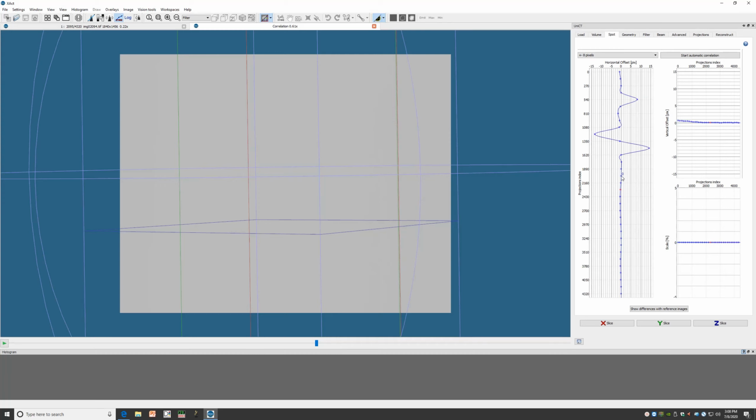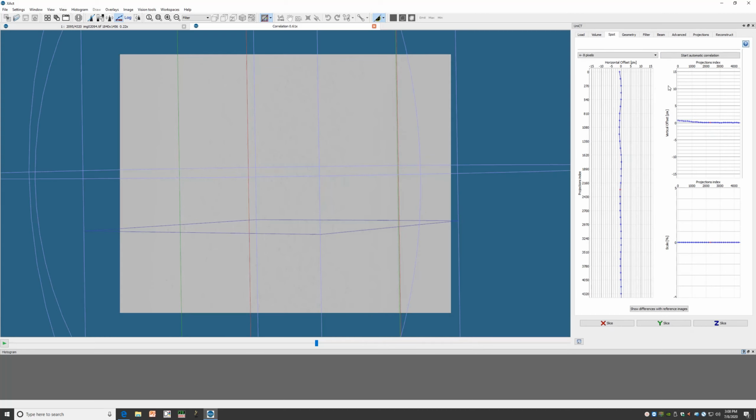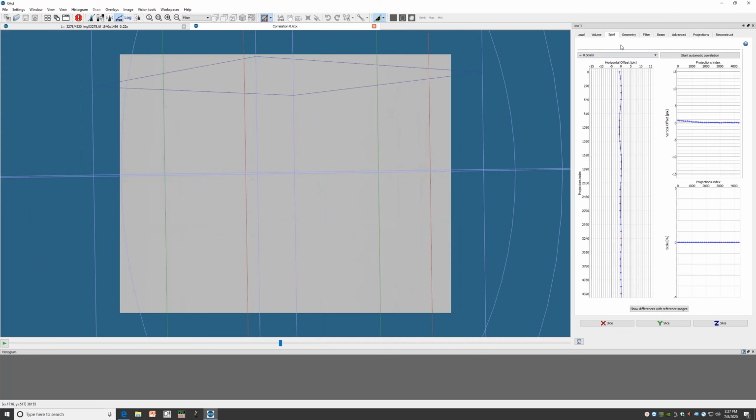If you ever are manually changing some of the correlation values, you can always fix it or get back to the original by Start Automatic Correlation. The computer will run the algorithm again, and it will bring it back down. Sometimes this requires an iteration before it will actually reach the correct value. And if we right-click on the graph, we can set all points to 0. Once we finish the spot correction, we'll move on to the next tab, Geometry.